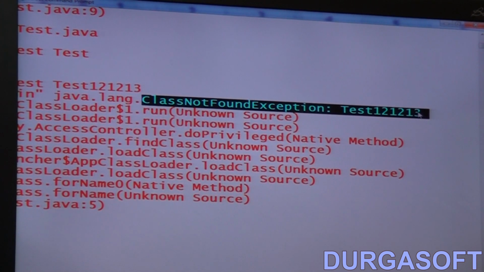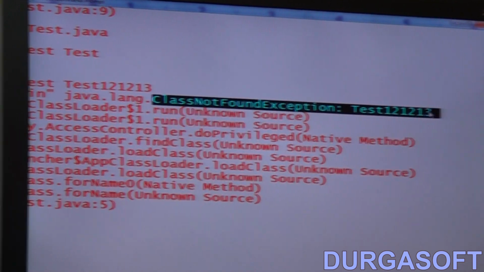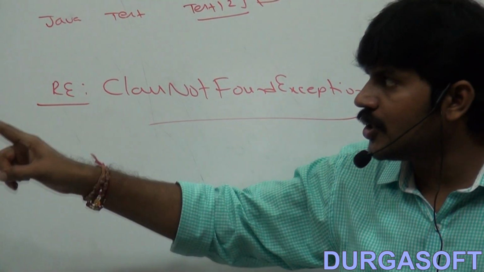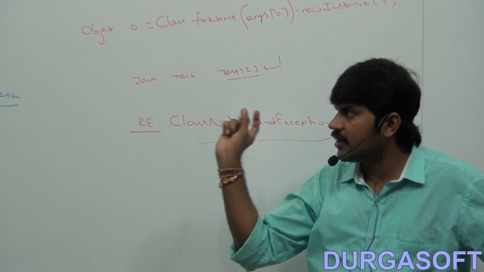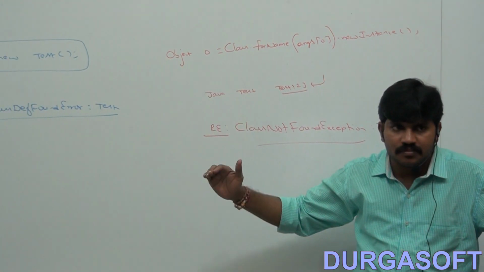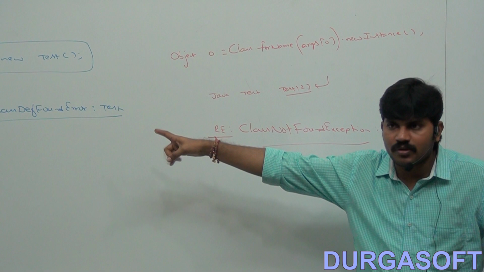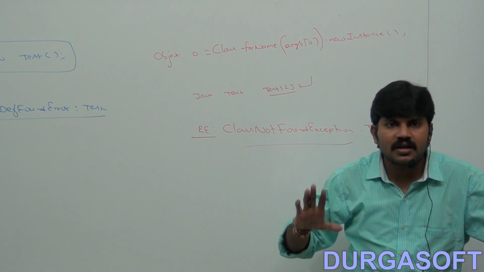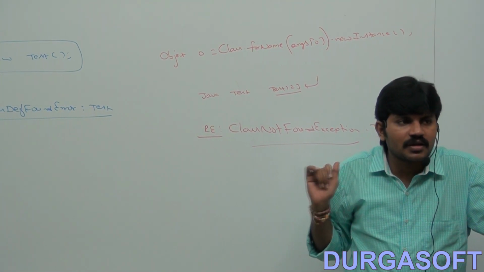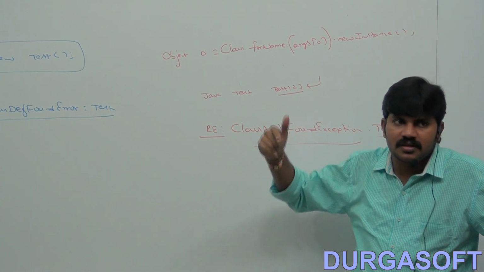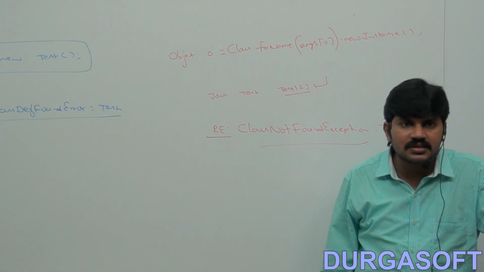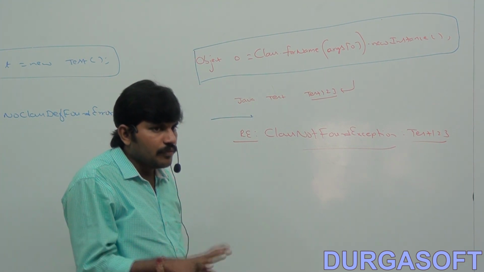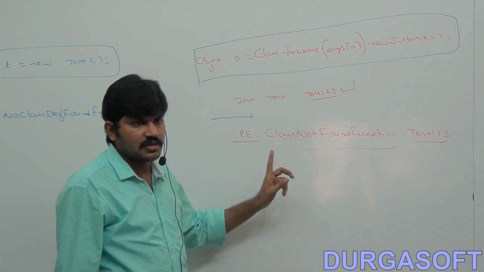A very important question for the interview: have you observed the difference between NoClassDefFoundError and ClassNotFoundException? This point is also covered. If a hard-coded class name, which I hard-coded in my program, is not available at runtime, we will get NoClassDefFoundError. If a dynamically provided class name is not available at runtime, then we will get ClassNotFoundException. ClassNotFoundException is a checked exception, and NoClassDefFoundError is an unchecked error, right? So the differences between new and newInstance are, I hope, clear now.